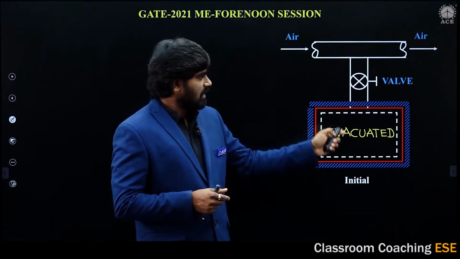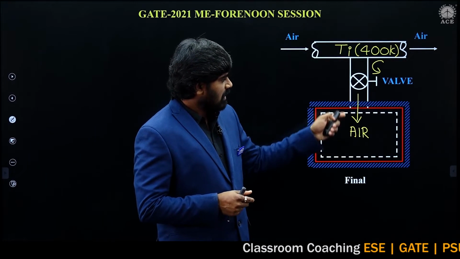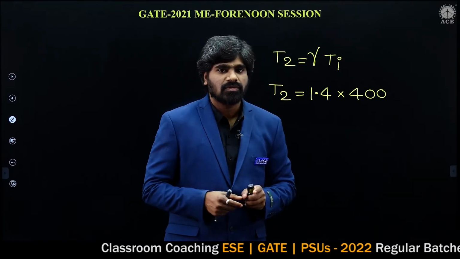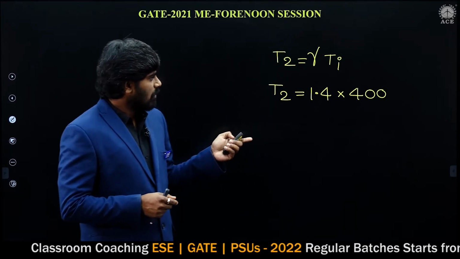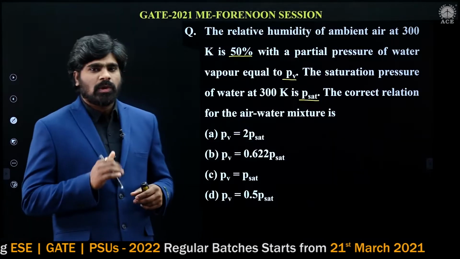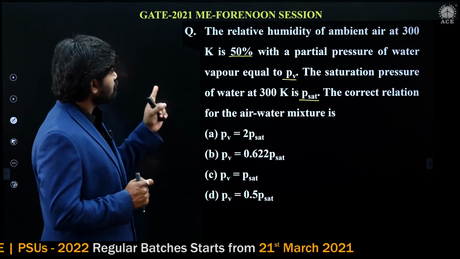So this type of container we have taken. Initially evacuated, now the valve is opened and the air is entering. So the final condition we have seen. This is the unsteady flow problem. The final temperature is 560 Kelvin. Now let us solve this problem.